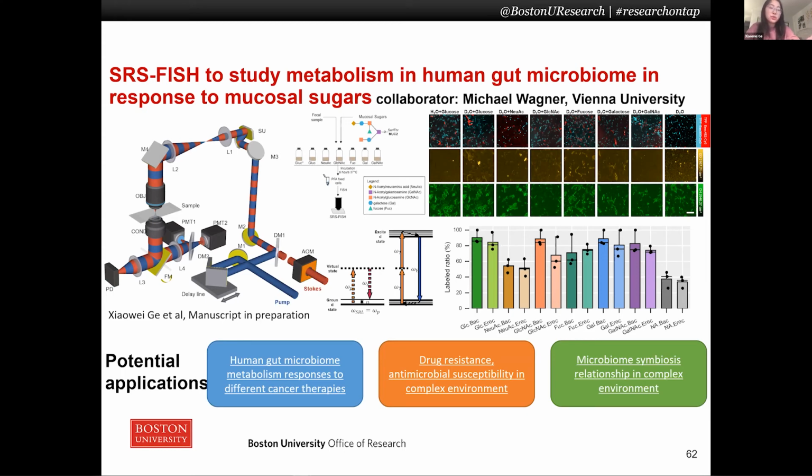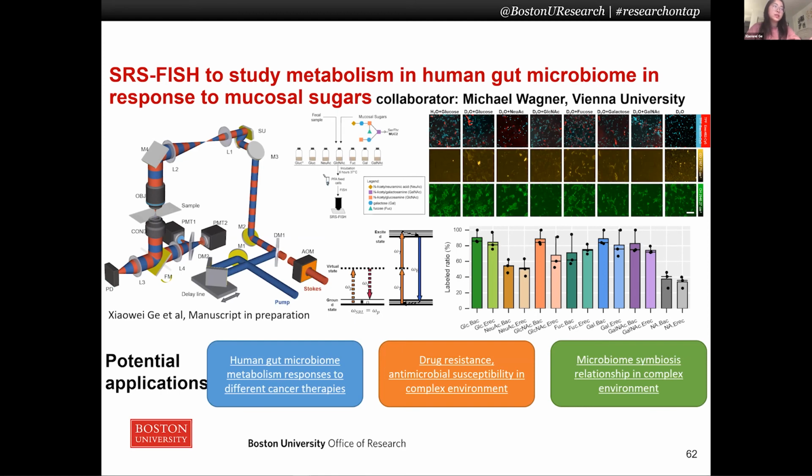FISH labels two main groups in the gut microbiome, which helps us to visualize the target we are interested in. On the top right, we can see the FISH images, and we use the FISH images to create the fluorescence measuring mask. From the SRS result, we have the metabolism activeness. On the bottom, we can see the labeling efficiency of different microbes inside the gut microbiome. Using different nutrients, we can see their responses are actually different.